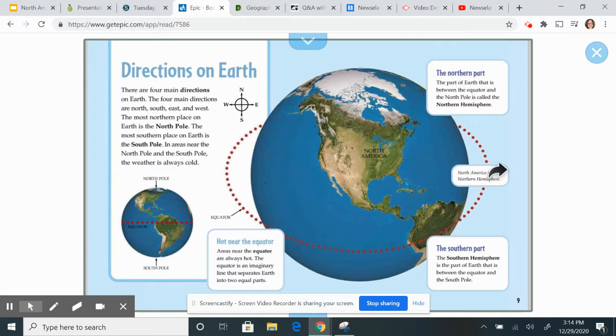Directions on Earth. Boys and girls, we have read this multiple times as well, so I am not going to reread it. I am just going to say that all of North America is in the northern hemisphere.